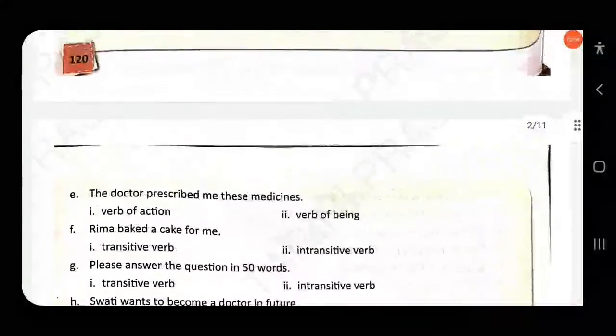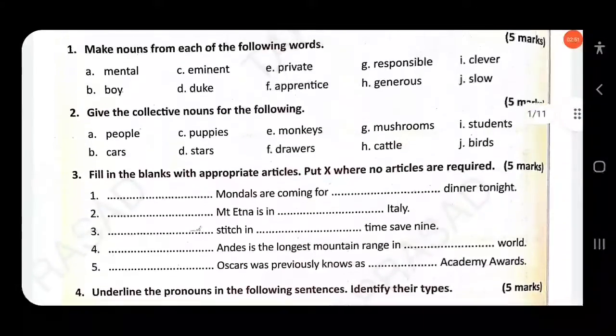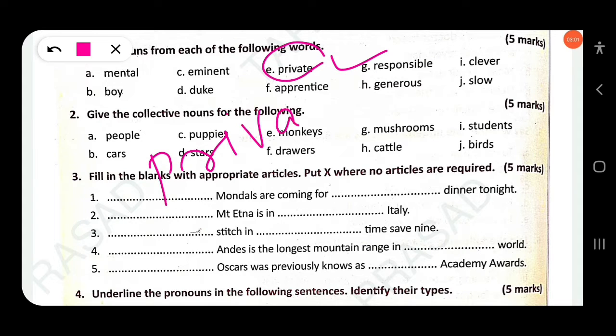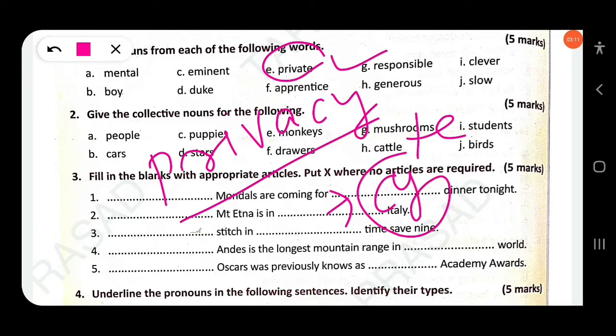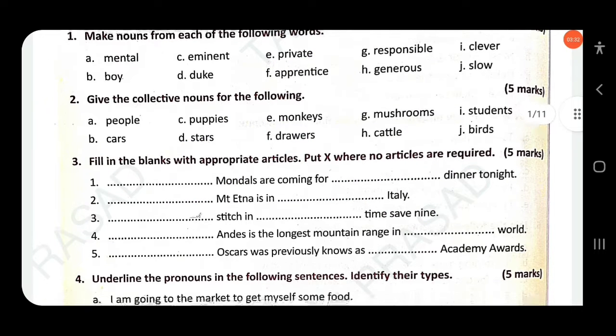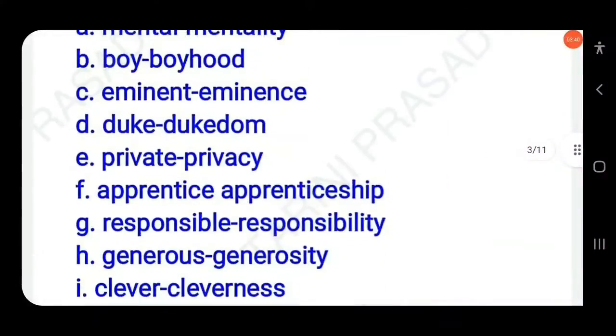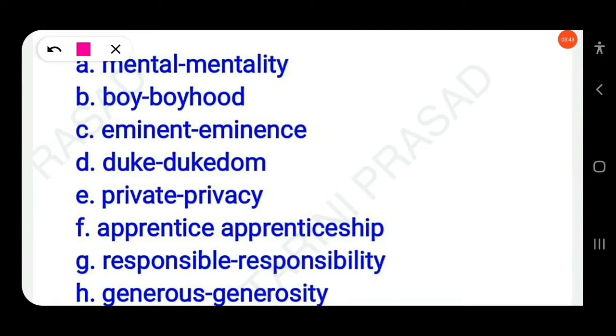Then next question, private. You have to change it into a noun: privacy. Just remove te and add cy in place of te: privacy. Then next, apprentice. You have to change it into a noun: apprenticeship. Just add ship. This is known as a suffix.